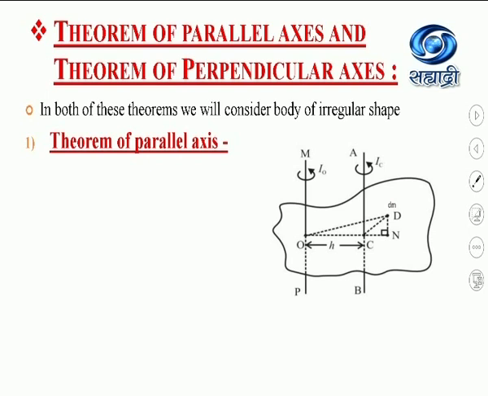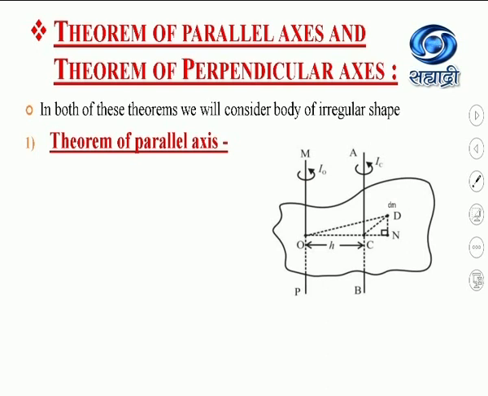Now consider one such mass situated at point D. This body has two axes: one axis is parallel to this axis and passes through the center of mass.